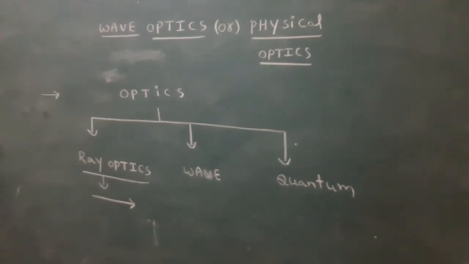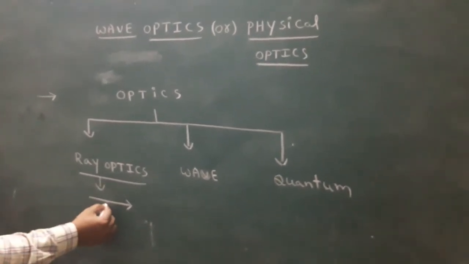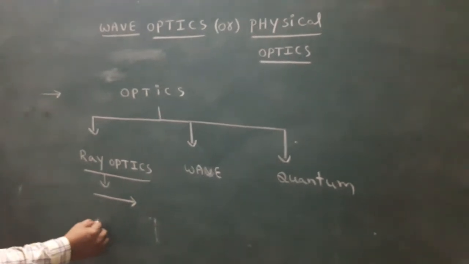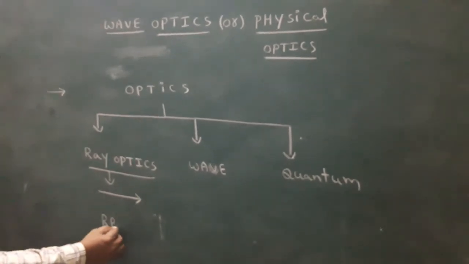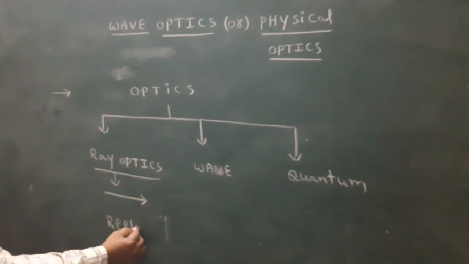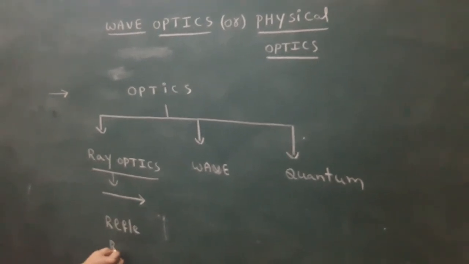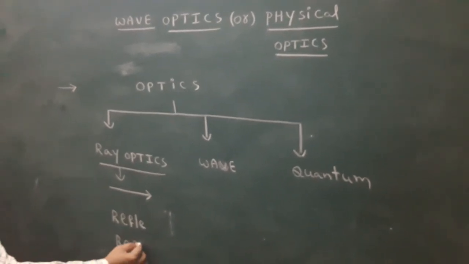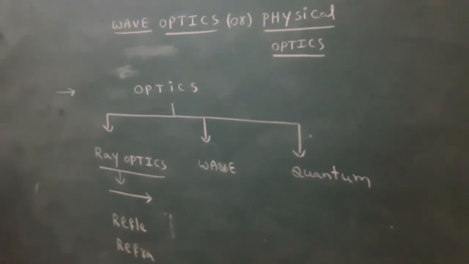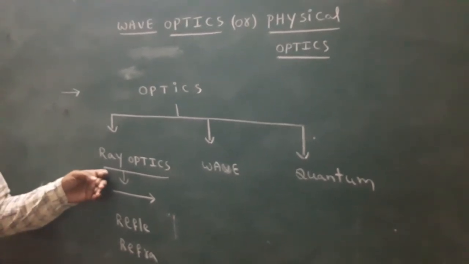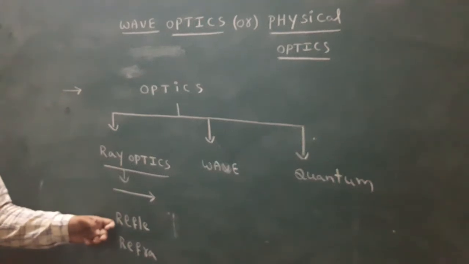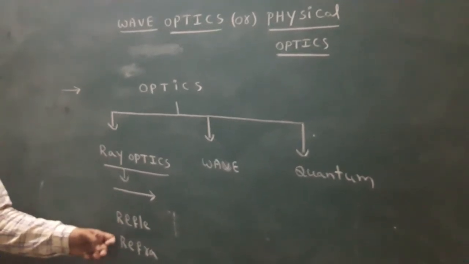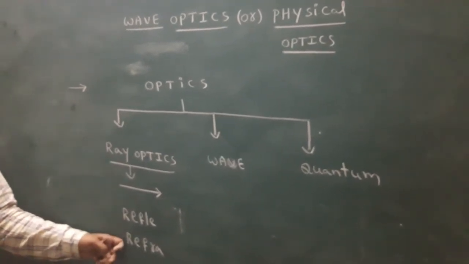Based on this propagation, I explained reflection, and also I discuss refraction. Based on ray optics, we discuss reflection and refraction.